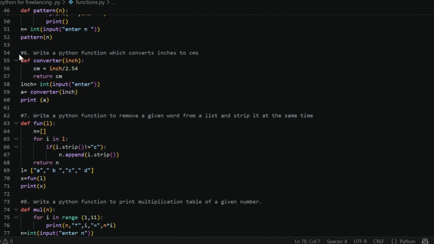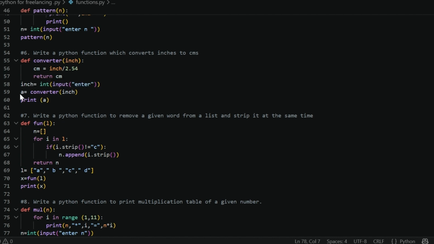Okay, so moving to the next question: write a Python function which converts inches to centimeters. We know that 1 inch is equal to 2.54 centimeters, and 1 centimeter is 1 by 2.54 inches, right? So first of all, we make a function converter and take an input from the user of inch input, and call the function by providing the parameter inch and assign it to a variable a.